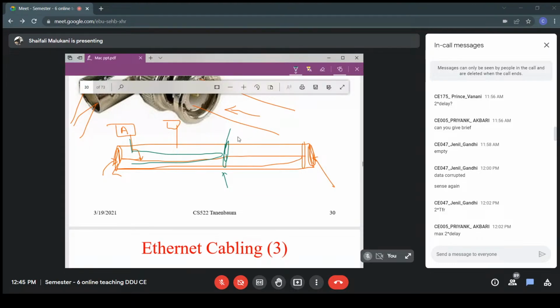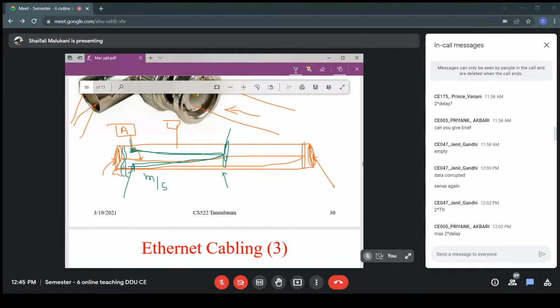Suppose I doubt that there is a cable break. What I will do is send my signal and note down the time. According to the tendency, it will come back, and I will notice the collision at that moment, and I will note down that time too. And then I will note the propagation speed too, say it is x meters per second, and the time that I have noted down is, say, 10 seconds.